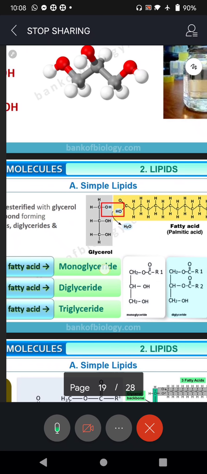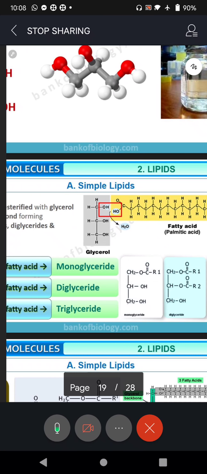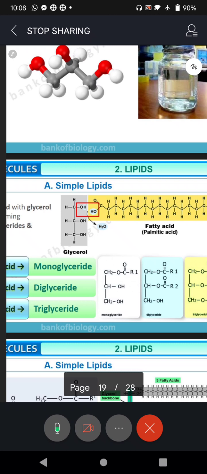And look at that, in palmitic acid, we were talking about palm oil now, look at that. So you can see that the red labeled one molecule of water is coming out, OH plus HO. Okay, so glycerol plus fatty acid.